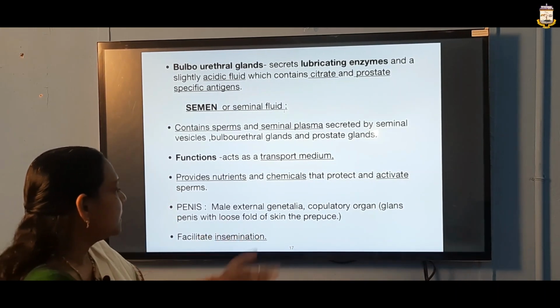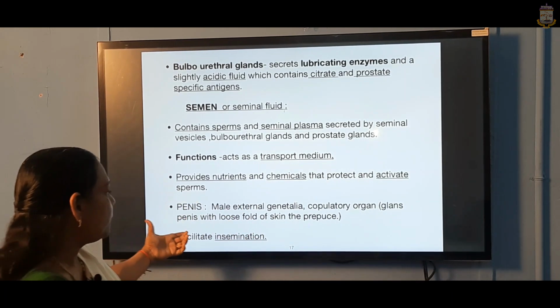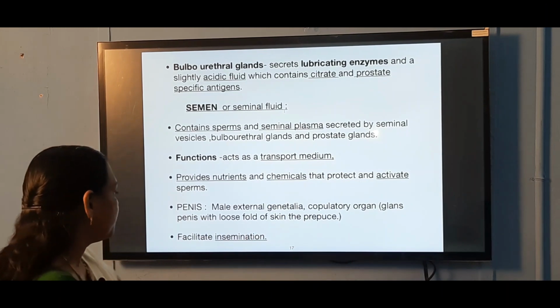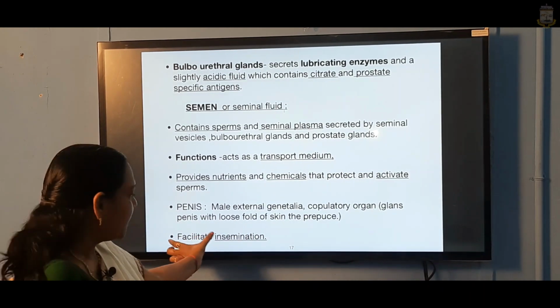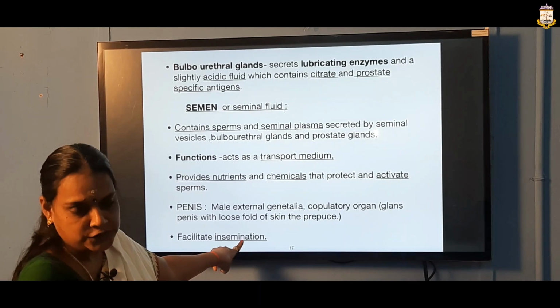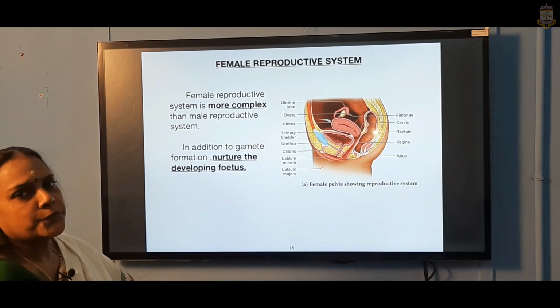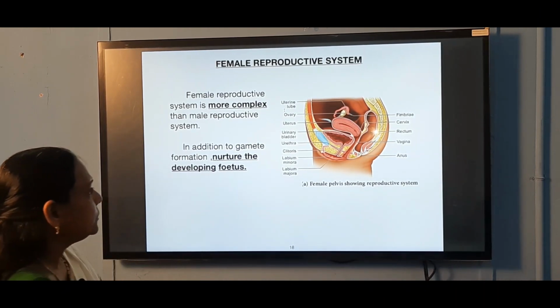So, the penis is said to be the external genitalia, the copulatory organ, which is formed of a loose fold of skin, that is the prepuce. All these are meant only for insemination, the transport of sperms into the female genital tract. So, that is the agenda. The next reproductive system is the female reproductive system.